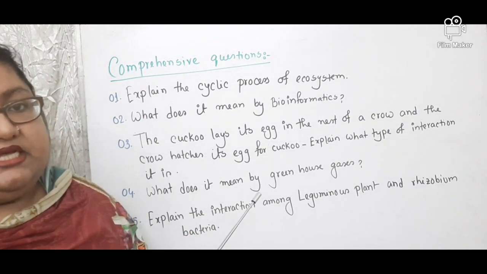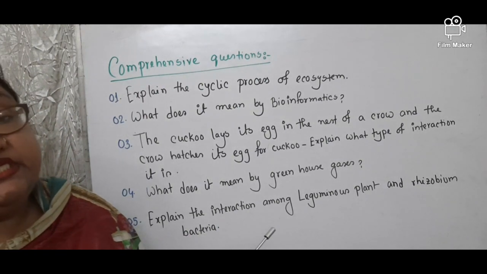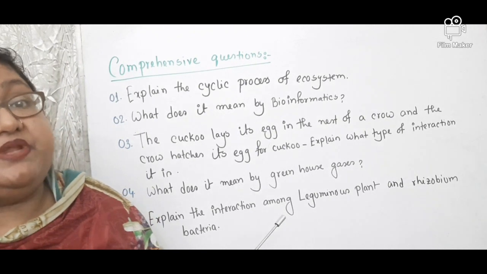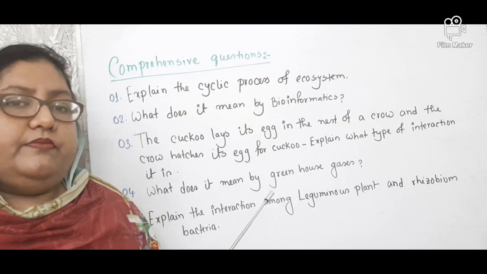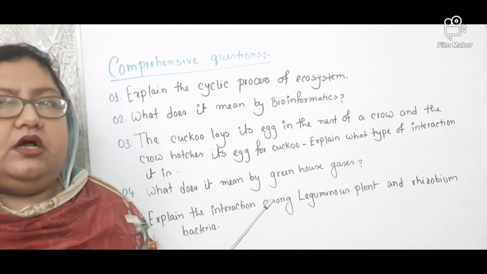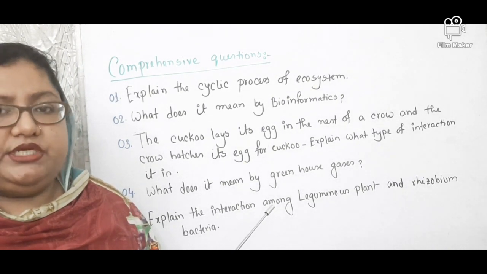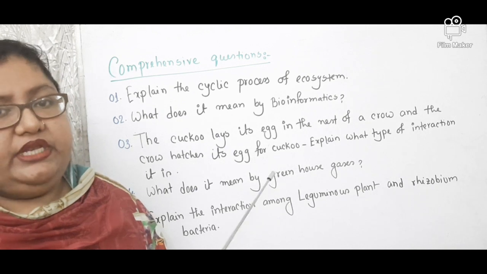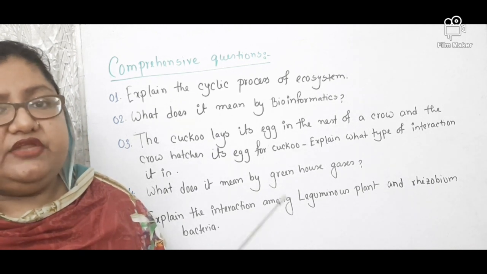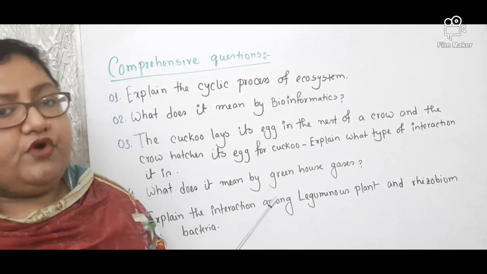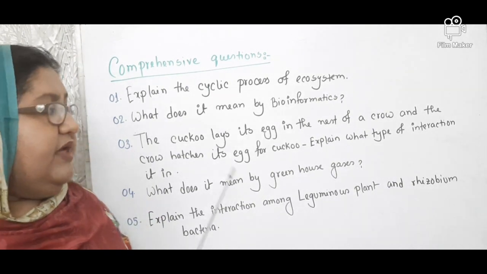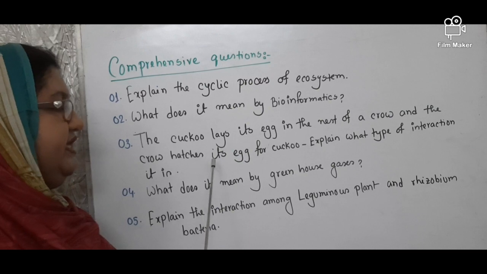In that case, I discussed that there was negative interaction in which exploitation is one of them. In case of exploitation, the definition was like that: when in any association, one organism enjoys all the rights, depriving or exploiting another organism directly or indirectly from its rights, it is called exploitation. Then the example was given there.